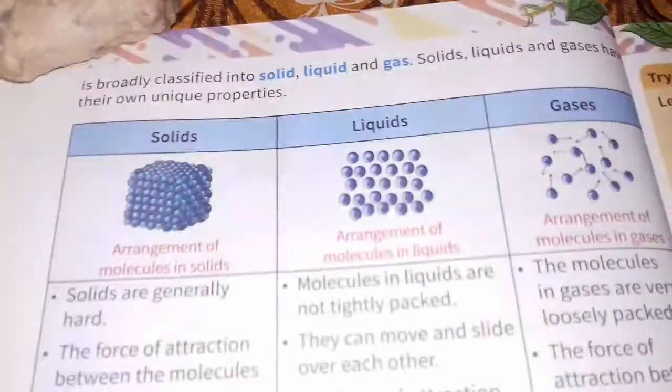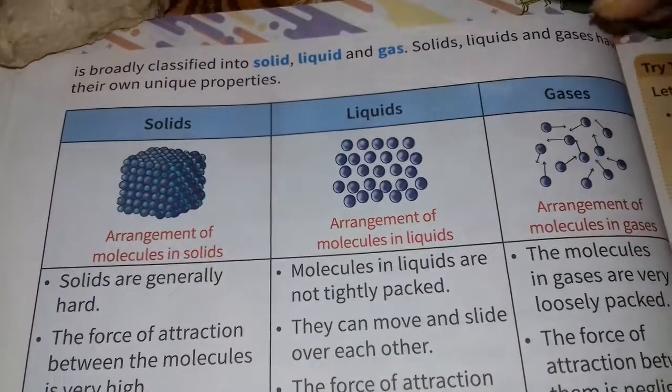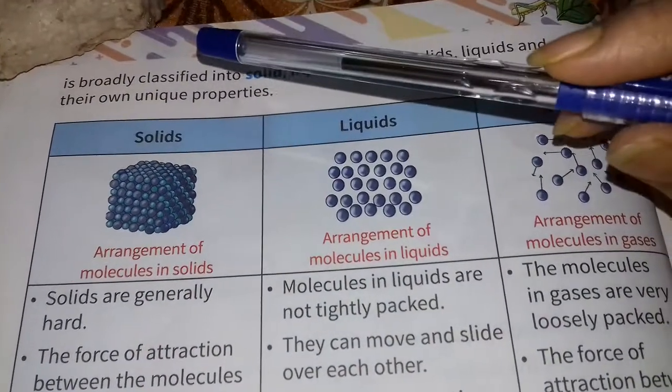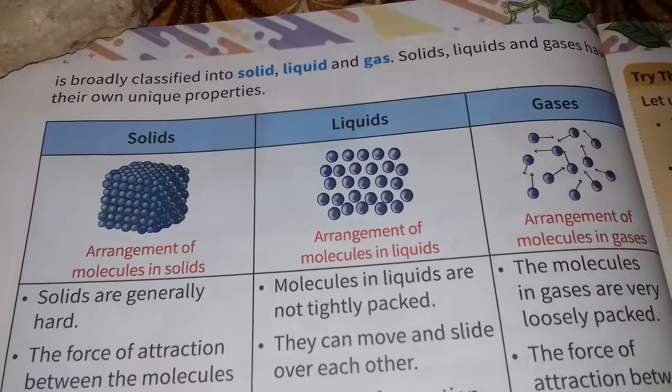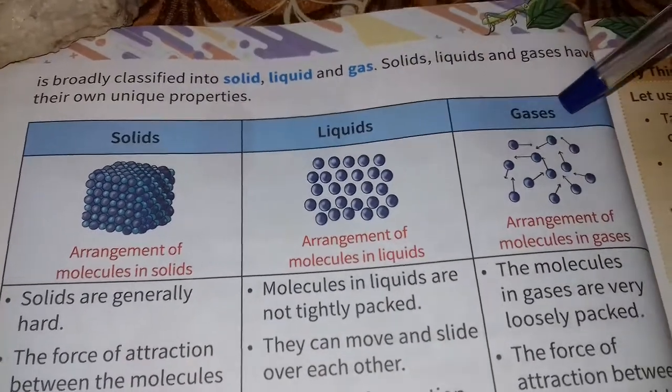Now I am showing you in your book. There are many diagrams in which we can see how they are arranged. Okay, so let us see.